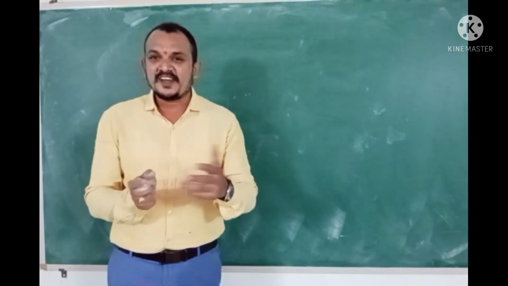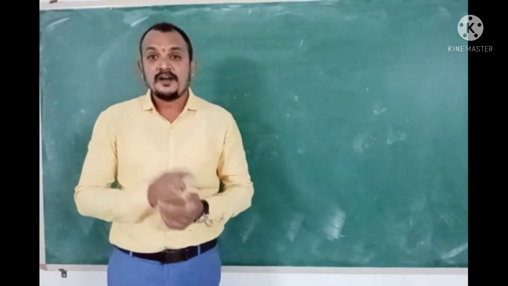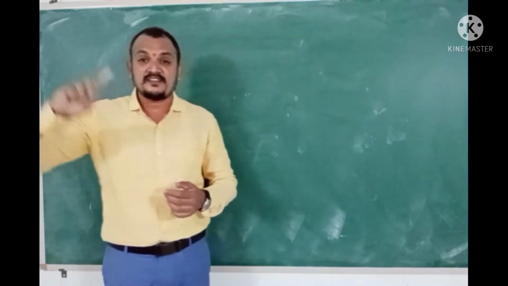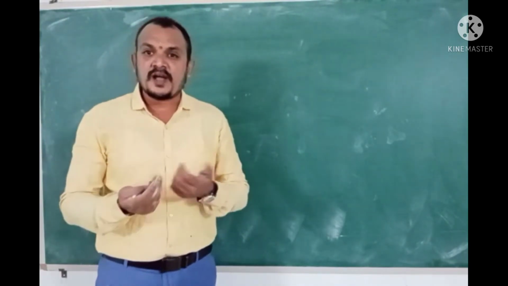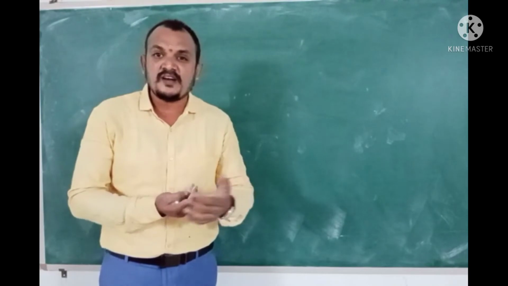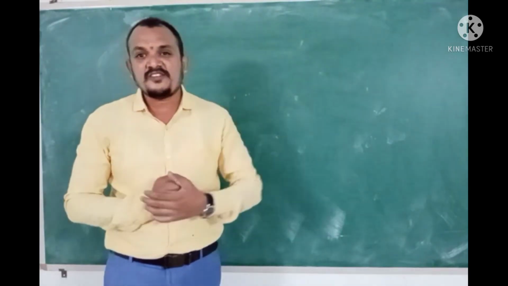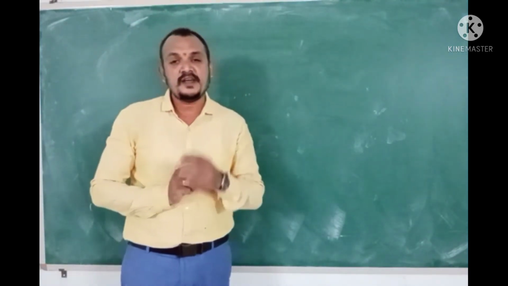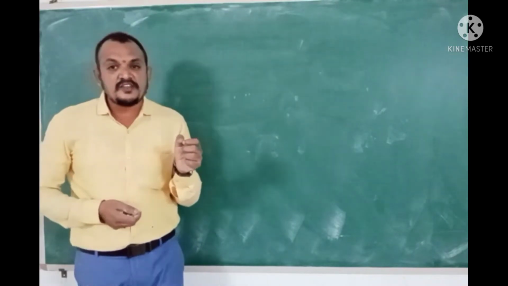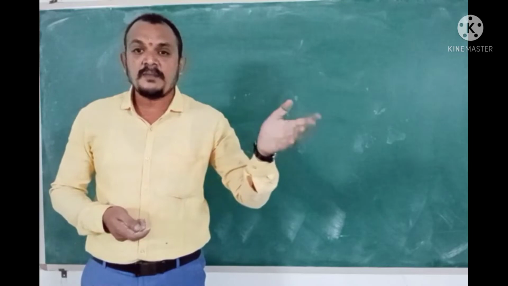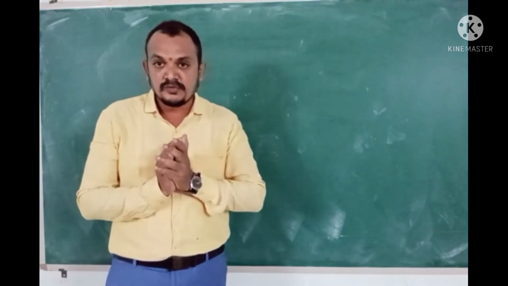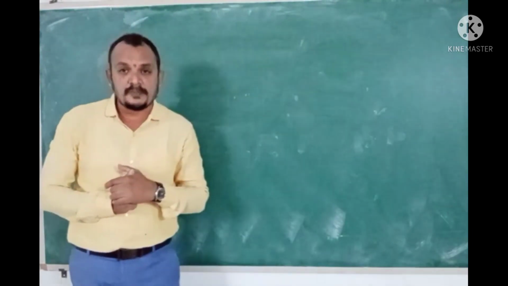Sir, why did you say only graphite or coal? Why didn't you say diamond? Diamond is the hardest naturally occurring substance known to man. Why? Diamond is made up of carbon atoms. Carbon is a non-metal, so it must be soft. Why is it the hardest naturally occurring substance known to man? Diamond is the hardest naturally occurring substance known to man due to the close and compact three-dimensional pattern of carbon atoms. That is an exception for that property.